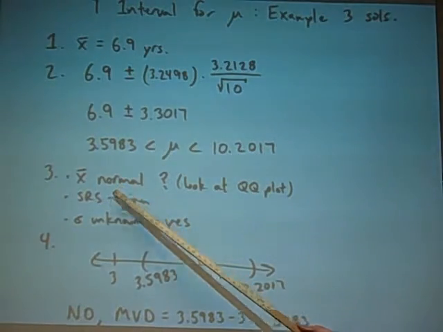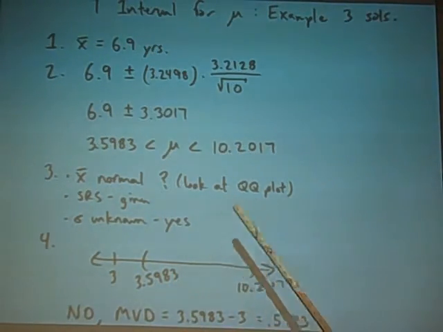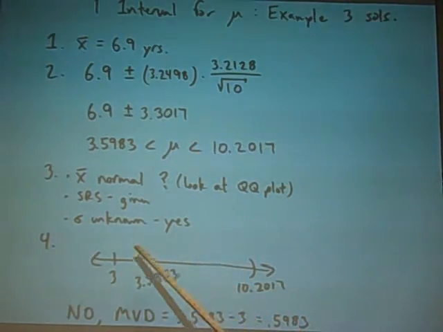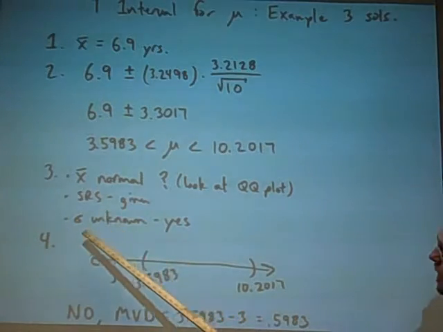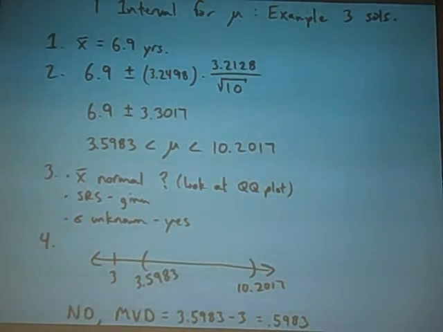Assumptions, is x bar normal? Well, we don't know, right? We've got a small sample size and we don't know anything about the population. So what we're going to have to do is look at a QQ plot. Simple random sample, that was given, or at least I intended to give it to you. Sigma unknown, it's easy to assume you don't know something.